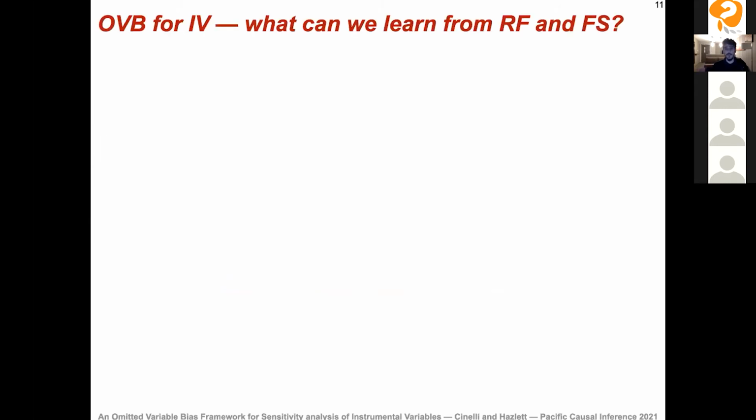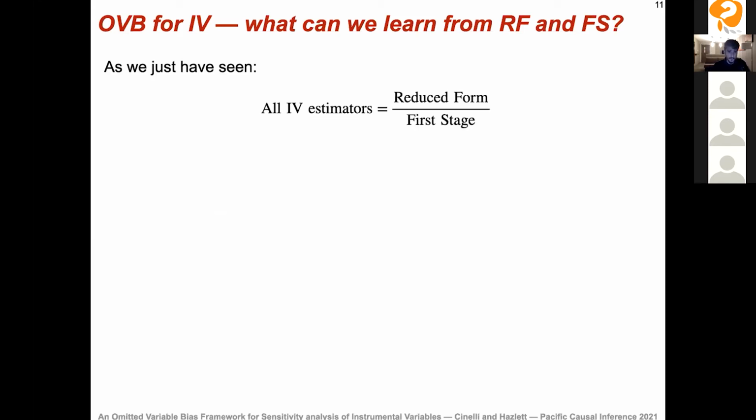So how can we do it? I guess the first thing that we should ask ourselves is what can we learn about the sensitivity of the IV estimate from the sensitivity of the reduced form and first stage themselves? Because, for example, in econometrics, people always tell applied researchers to look at the first stage and look at the reduced form and see whether they make sense and are coherent with the causal story they have behind the data. But beyond that, what can we tell about the sensitivity of the IV? And it turns out we can tell a lot.